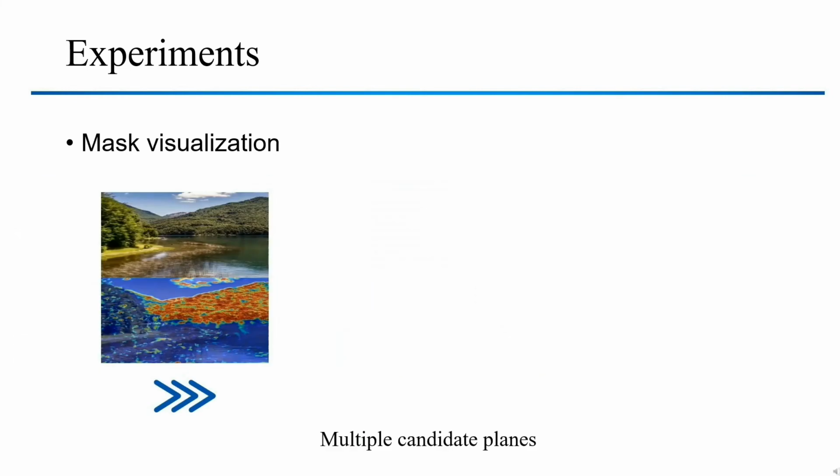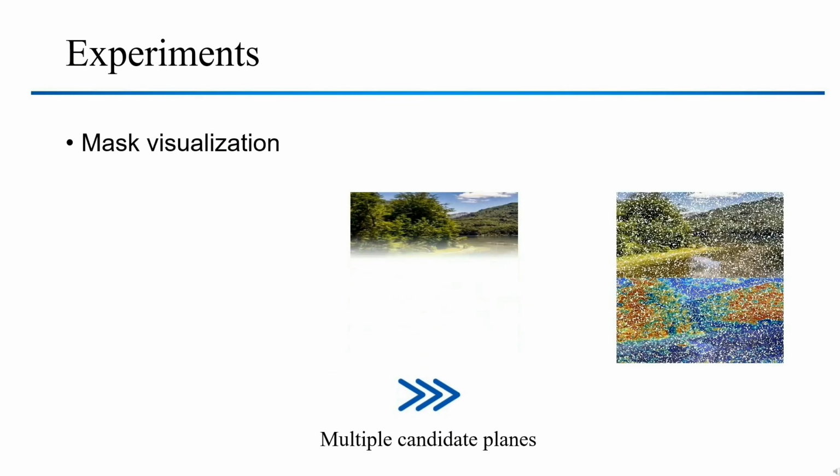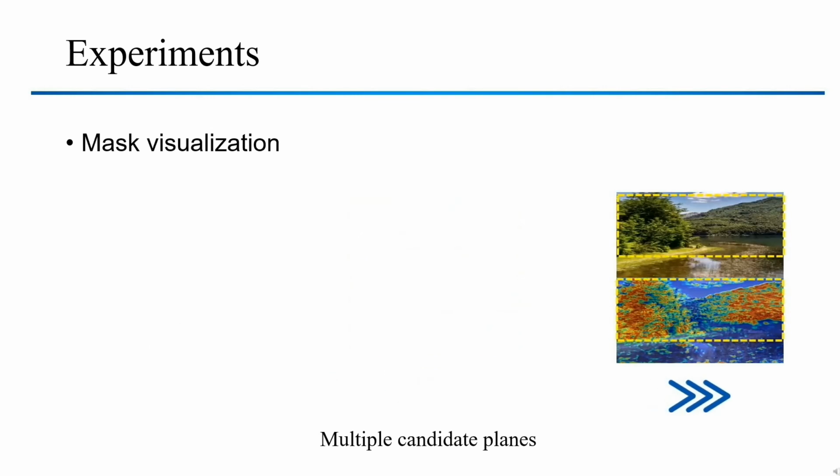Furthermore, we also show how our model handles multiple candidate planes with some examples. When the mountain occupies larger areas, our method treats the mountain as the dominant plane and highlights it, and vice versa. Once the mountain and the forest areas are similar, our method will compromise to highlight both planes.